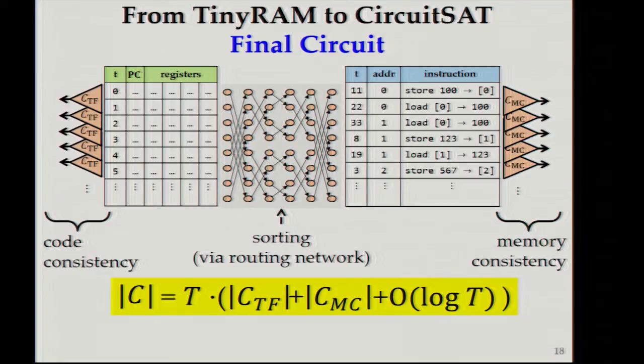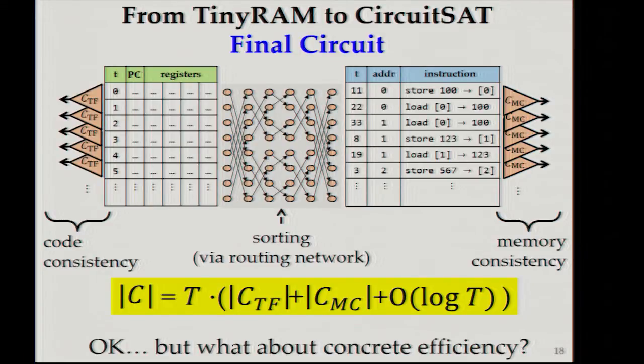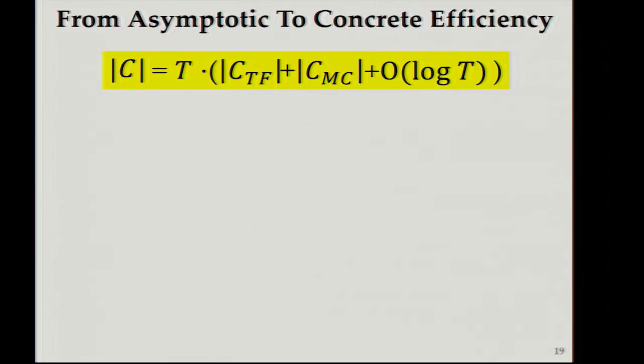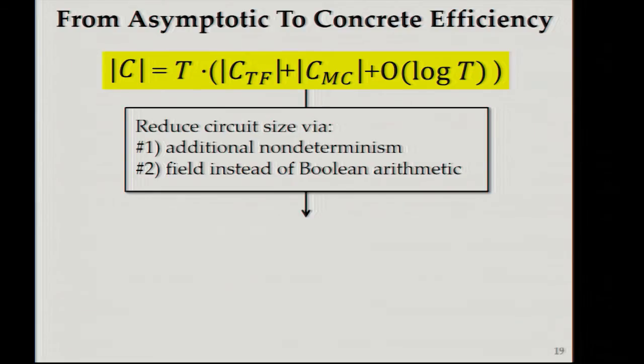And while those asymptotics look quite manageable, the question is, what about concrete efficiency? What happens when we get down to practice? In this paper, we work very hard to obtain the asymptotic expression above with constants that are really manageable for practical applications. And to do that, we leverage two techniques all over our work. First, we introduce additional non-determinism. To give you a very simple example, instead of computing division, you could just non-deterministically guess the division result and then check by multiplying.